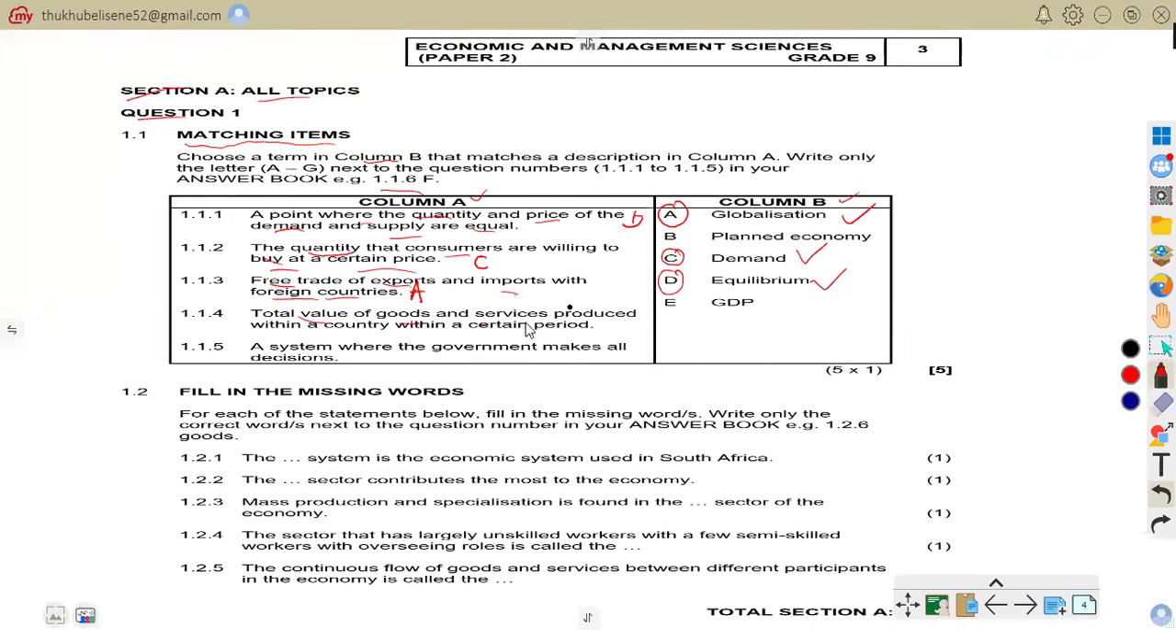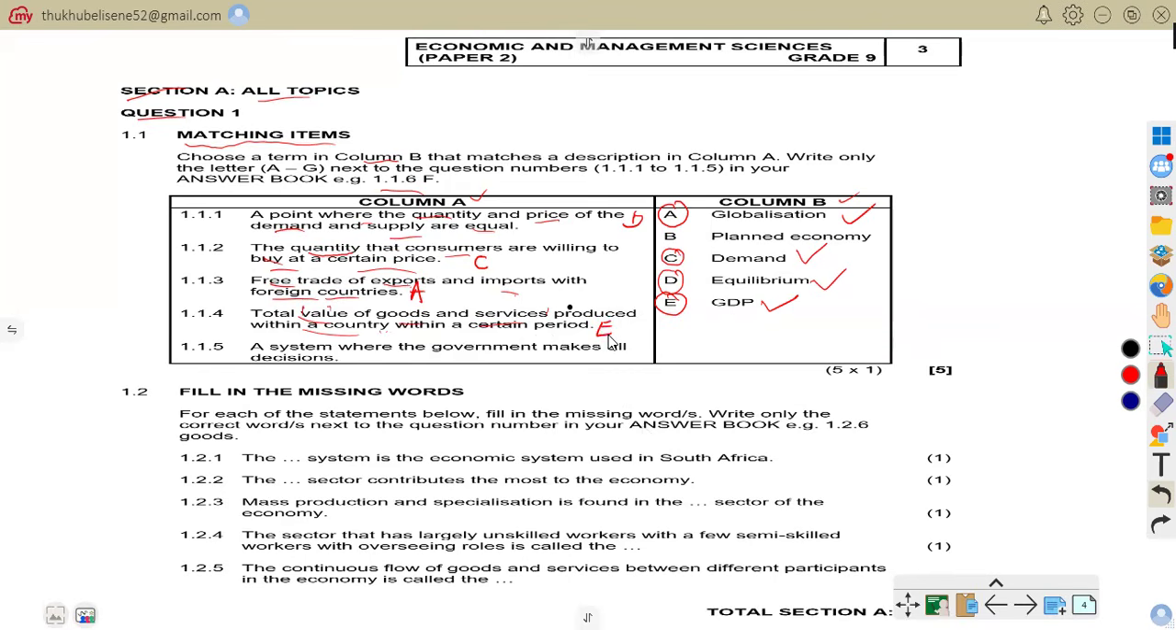Total value of goods and services produced within a country within a certain period. So the correct answer there is E, gross domestic product, GDP. You know very well that gross domestic product is the total value of goods and services produced within a country during a certain period. For example, cars produced in South Africa and services provided by South African banks contribute to GDP. So the correct answer is E.